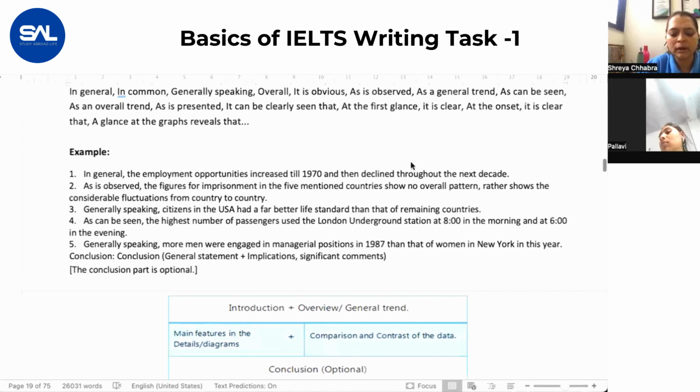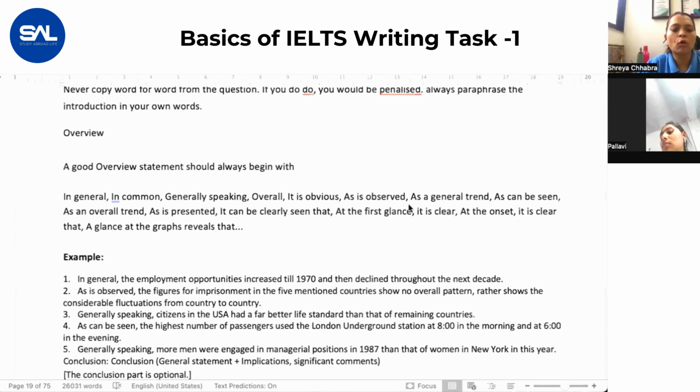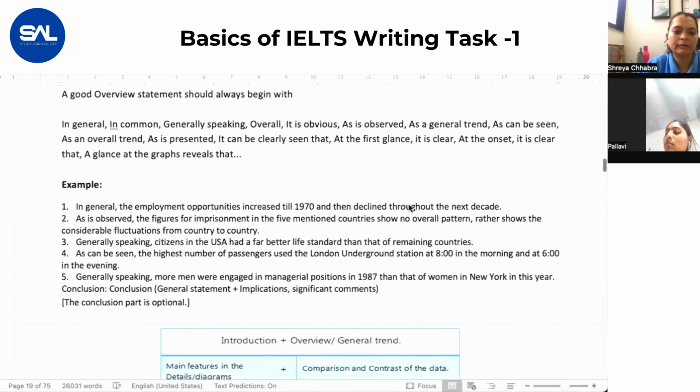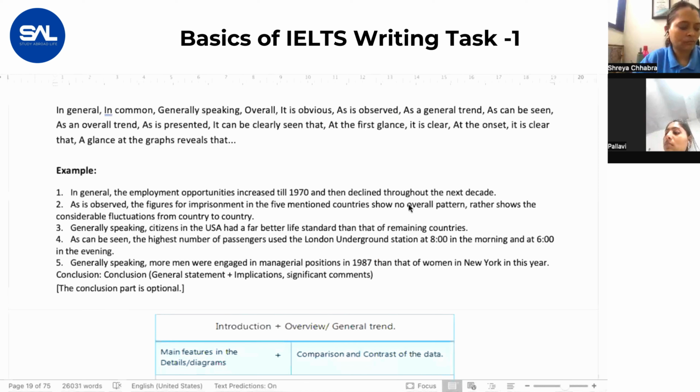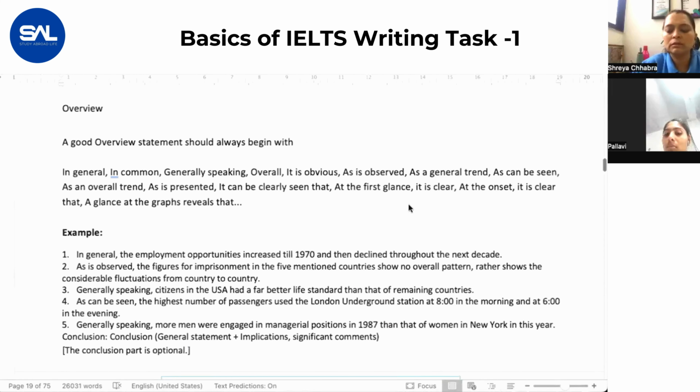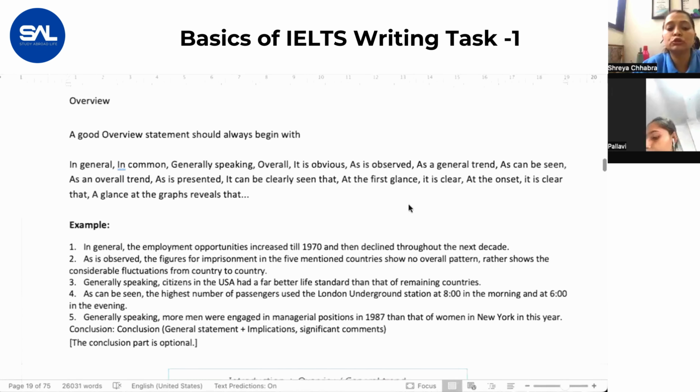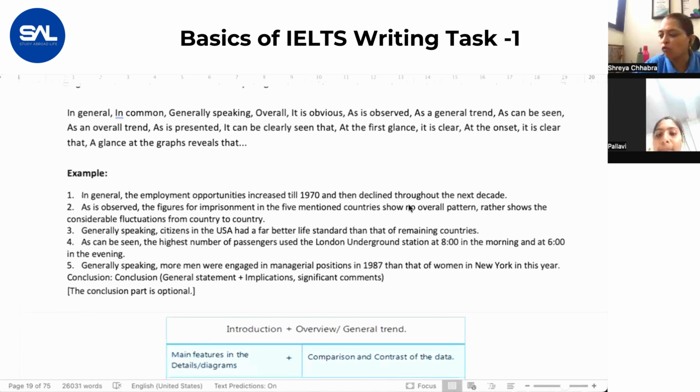Next is very important, overview. A good overview is very, very important. A good overview should always begin with the word overall. In the overview paragraph, there are some words given over here, but the most common word is overall.